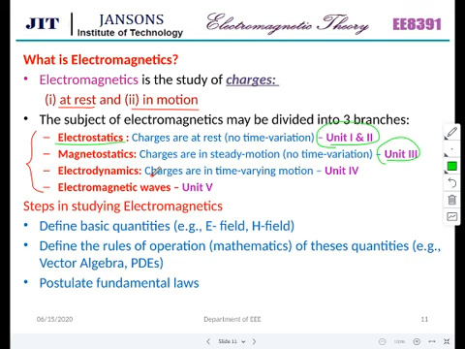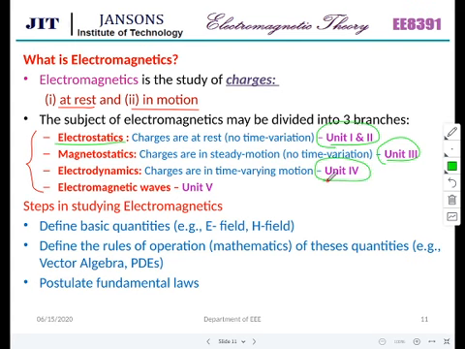Electrodynamics: charges are in time varying motion. So the charges are moving with respect to time, the velocity varies. And we study what is the status of the charge at which time, at which distance. If you are studying all these things, then that is called electrodynamics.